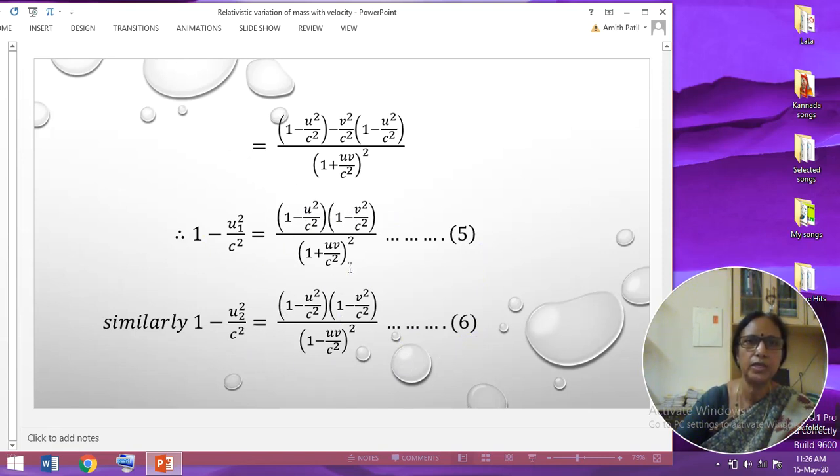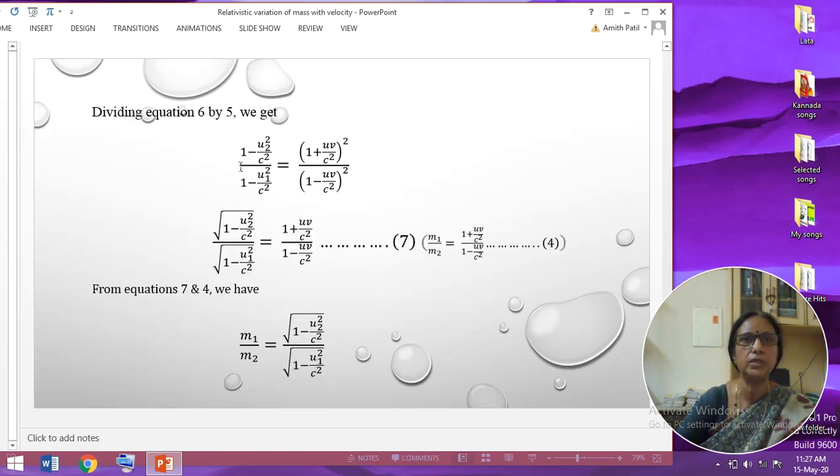So here the numerators are same. So this divided by this means this will come into the numerator and this will be in the denominator. Just observe here, I have taken a ratio of those two. Now remove the squares in this equation. So this equation reduces to this form. I have removed the square so that the roots of these values appear, and call it equation number 7.